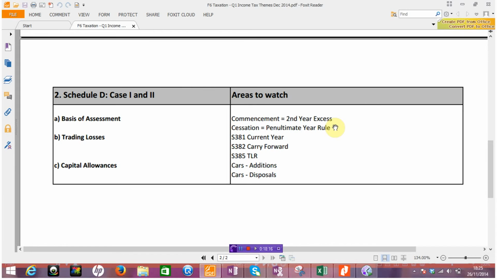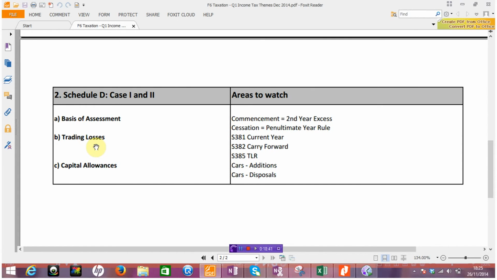So, for example, if you are adjusting year 3 for the commencement, make it clear within your answer that it needs to be adjusted. In the same way, if you're adjusting the penultimate year, make it clear that you're adjusting the penultimate year. I've seen answers where it's done, but it's not clear what's being done.